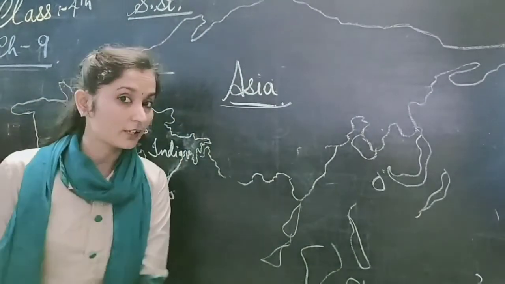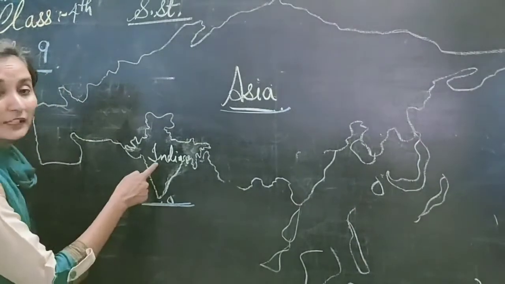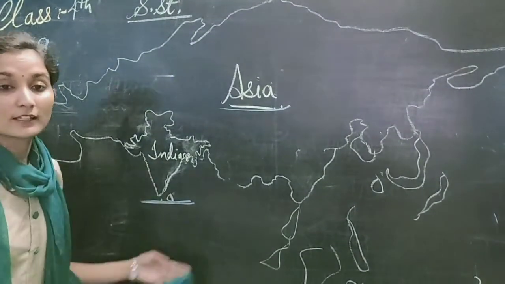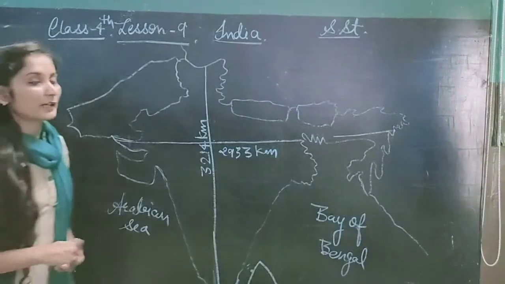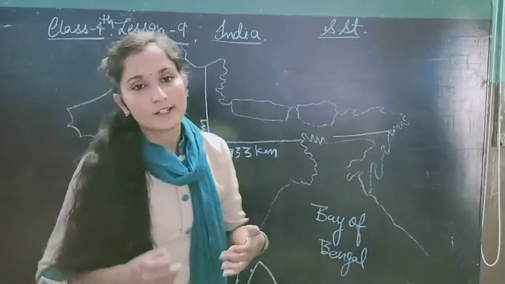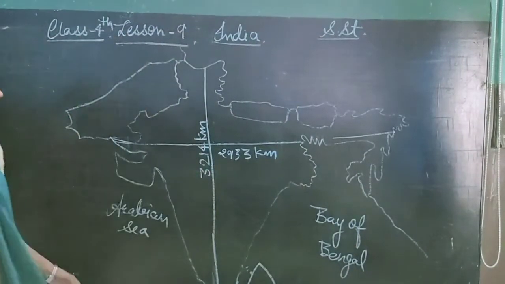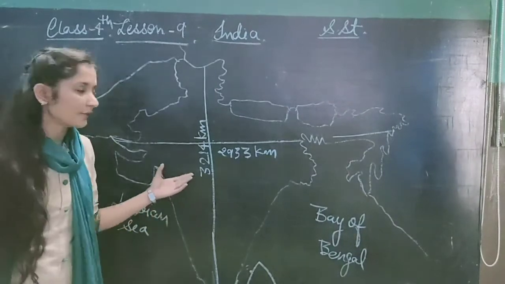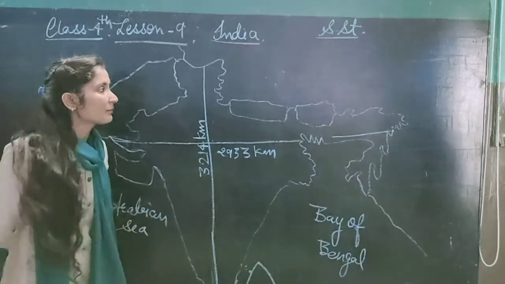And where is it located in Asia? It's located in the south part of Asia. You can see this map, it is India's map. It's located in the south part of Asia. Understood? So India is located in the Asia continent and the south part of Asia. It's our country, India. We live in Rajasthan. We are also part of India. So we live in India. So let's start about India.